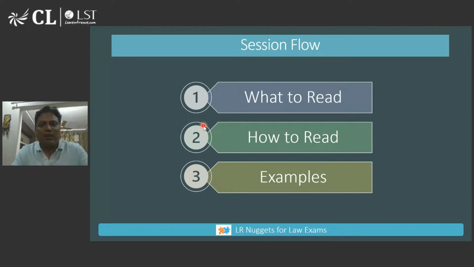So can you guys tell me, when you read passages, what is your purpose? Why do you read the passage? I'm waiting for your responses in the chat box. At least I should get a couple of responses. So when you read a passage, what is your aim, what is your purpose, what do you do, what is your approach?